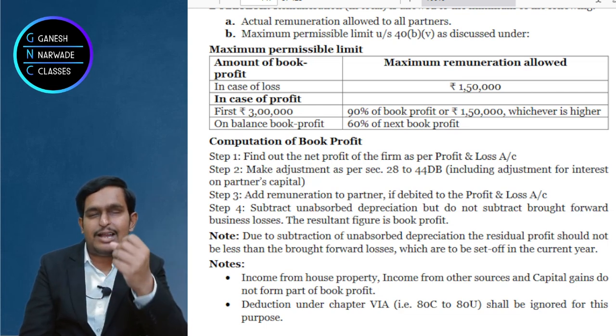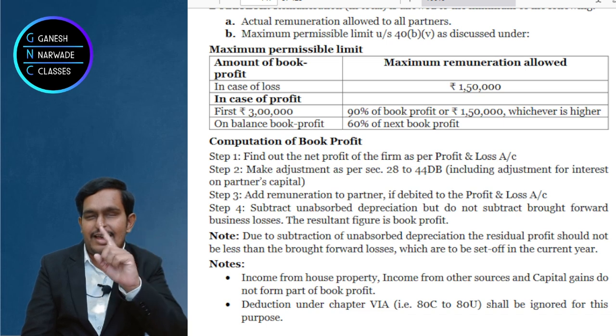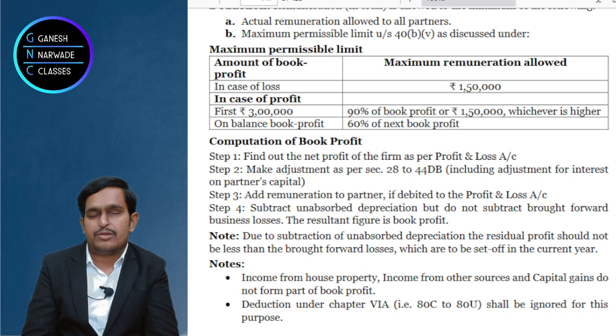Now that extra 2 lakhs depreciation is there. That is unabsorbed depreciation. That you can deduct in the next year for unlimited number of years. Here also you can claim it as deduction if you did not claim in the past years.